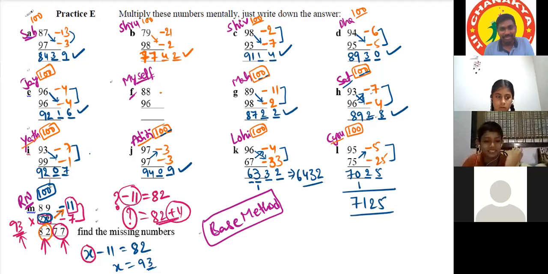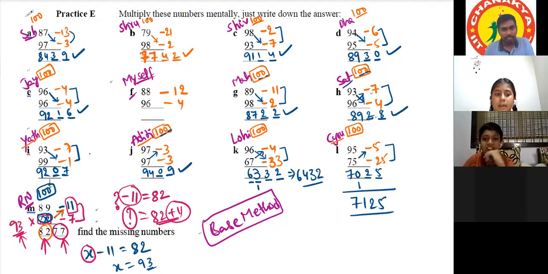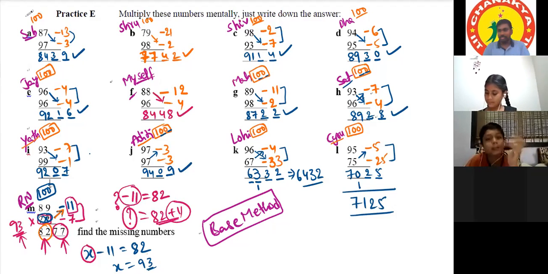Okay, tell me, anyone. How much is the number? The base is 100. Minus 12, minus 4. 88 minus 4 is 84. 12 into 4 is 48. So 84, 48. That's it.